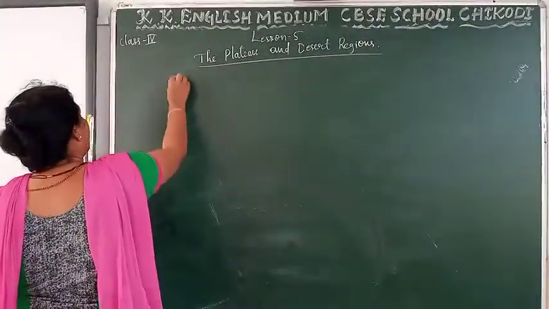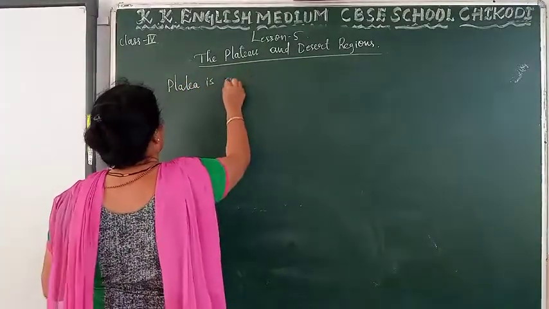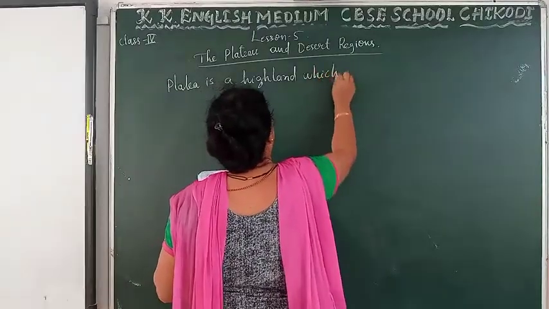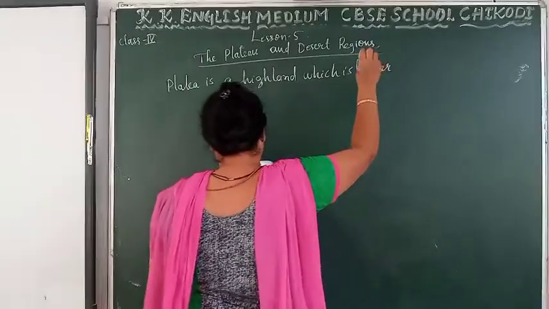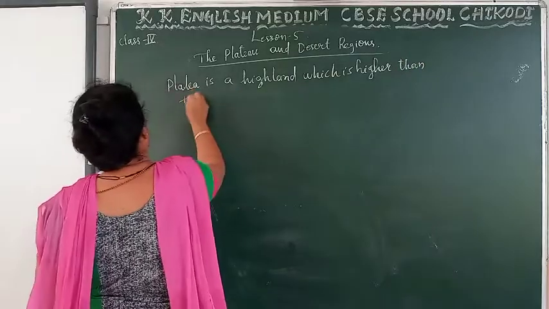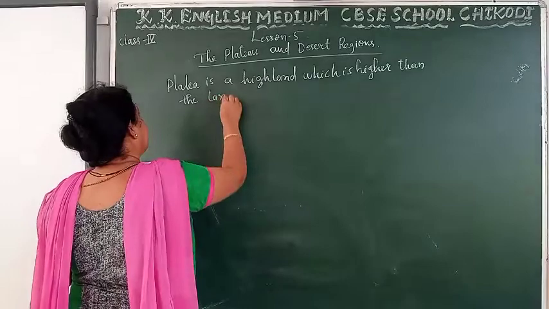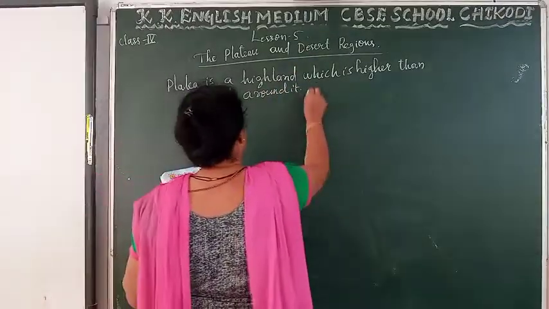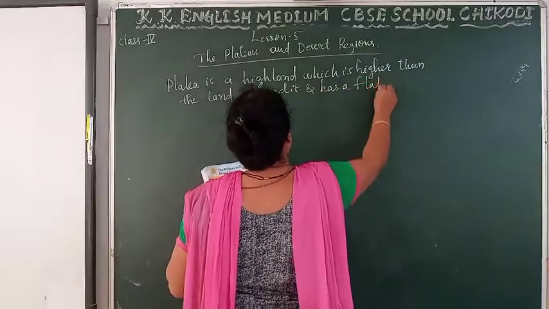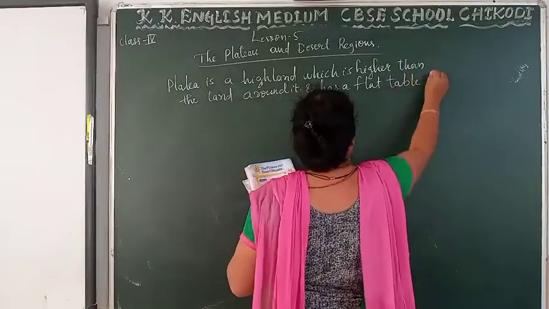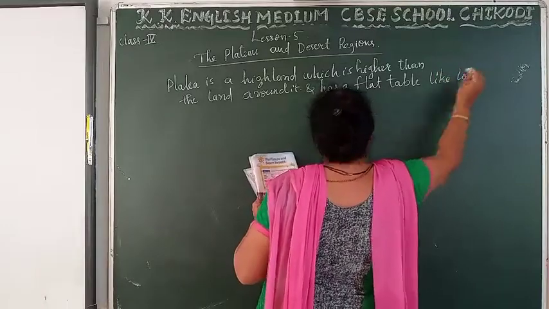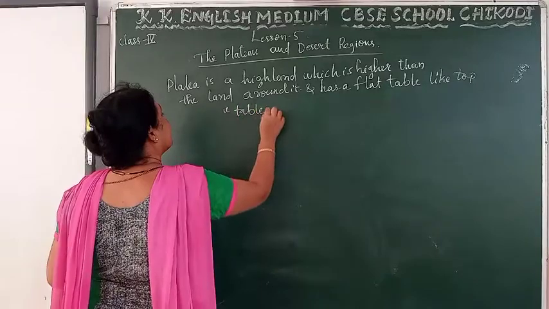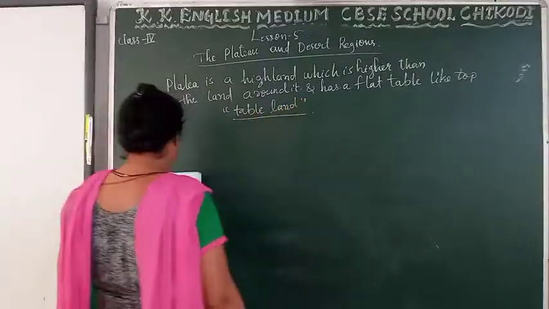A plateau is a highland which is higher than the land around it and has a flat table-like top. So it is also called a tableland.